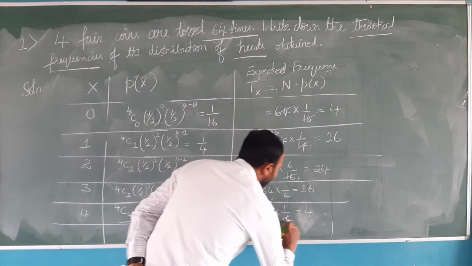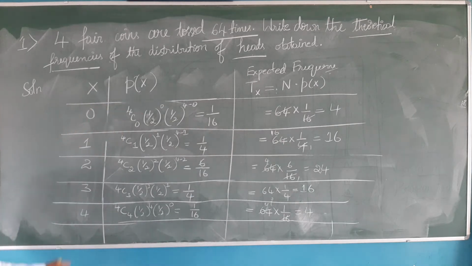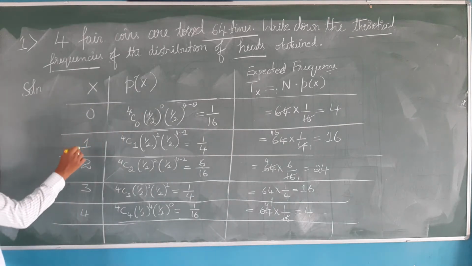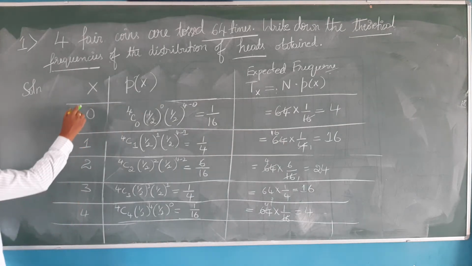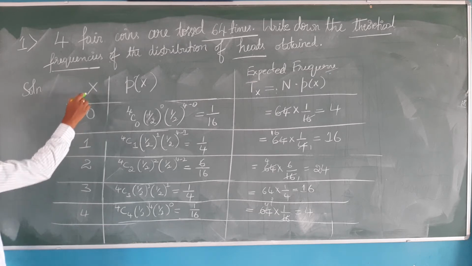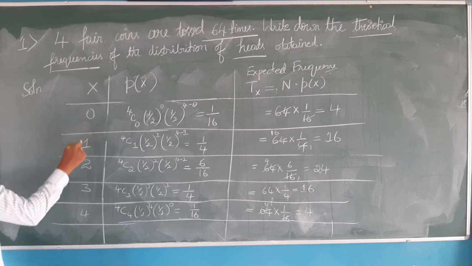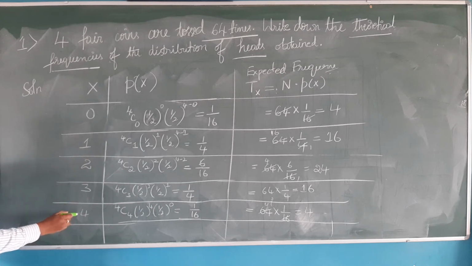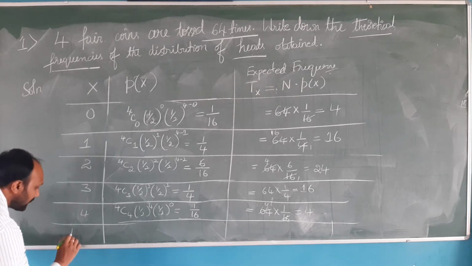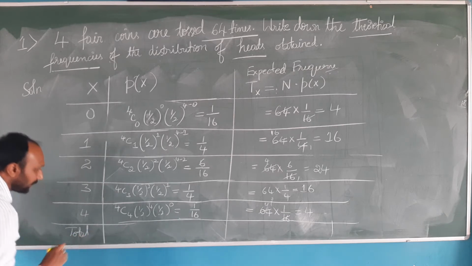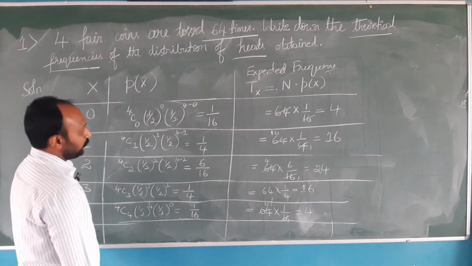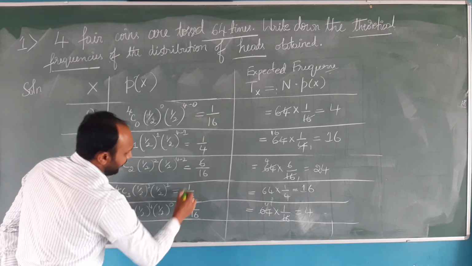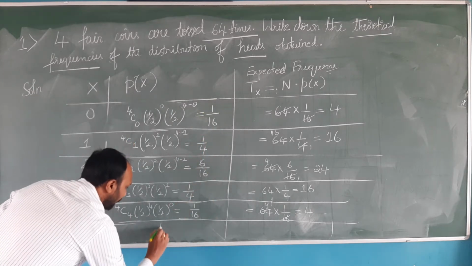Now the random variable has taken all the values. It started from 0, 1, 2, 3, 4. What does it mean? The random variable can have no heads, it can take 1 head, 2 heads, 3 heads, or all 4 heads. Now we need to see, always the sum of all the probabilities will be 1.